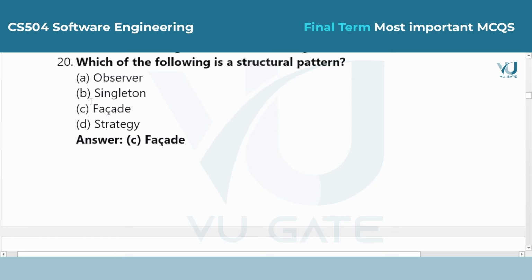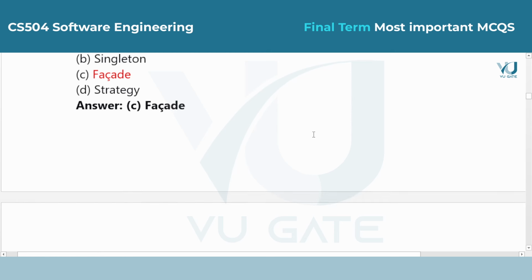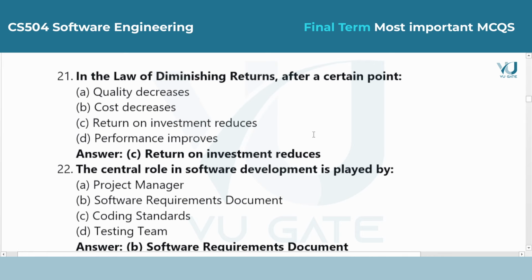Question 20. Which of the following is a structural pattern? Answer is option C, facade. Structural patterns are about how classes and objects are composed to form larger structures. The facade pattern is a classic example of organizing a subsystem.